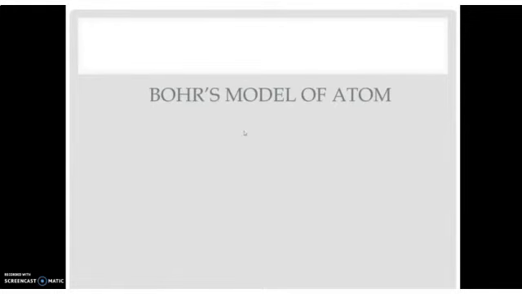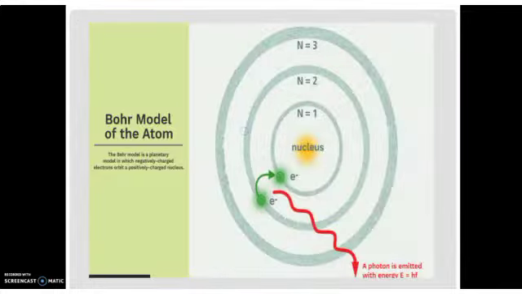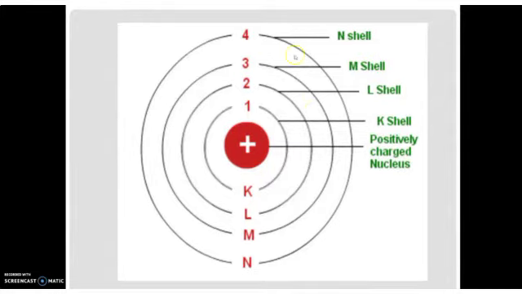What will be there for Bohr's model? According to Bohr's model, electrons revolve around the nucleus in circular paths. The circular path is called orbits or energy shells or energy levels. For example, this is an outline of